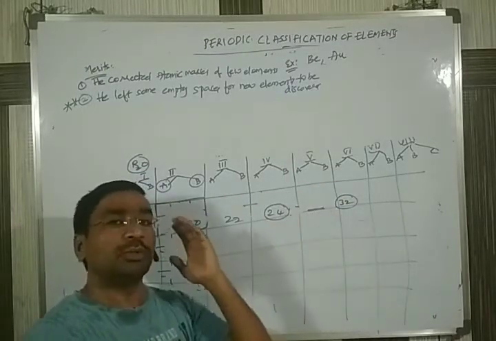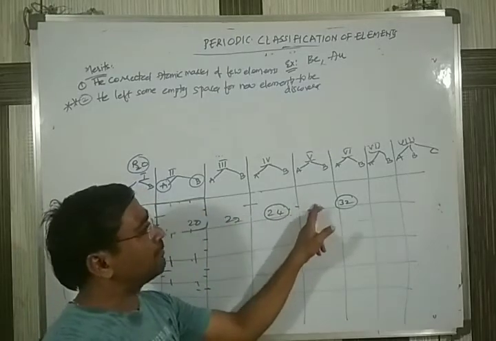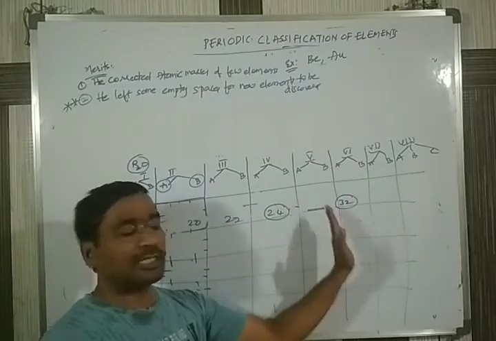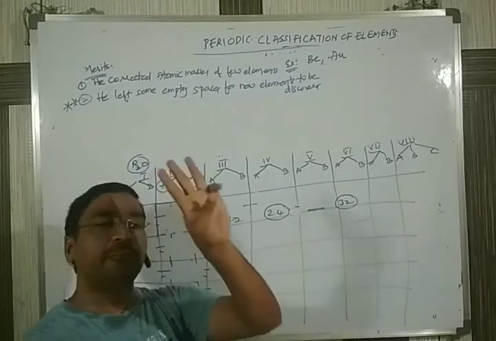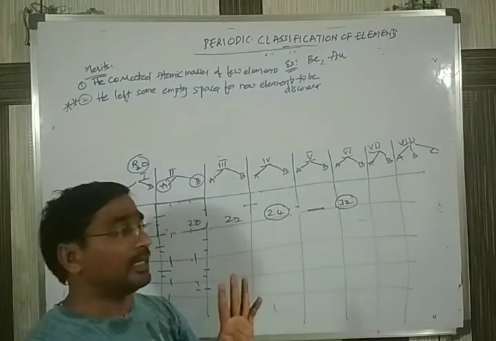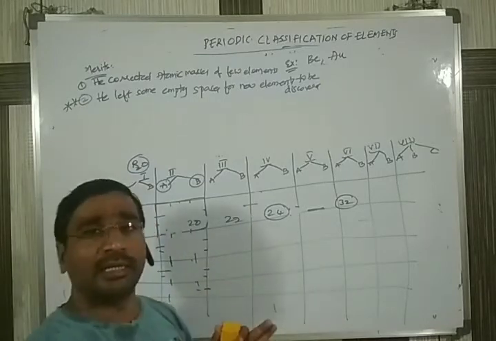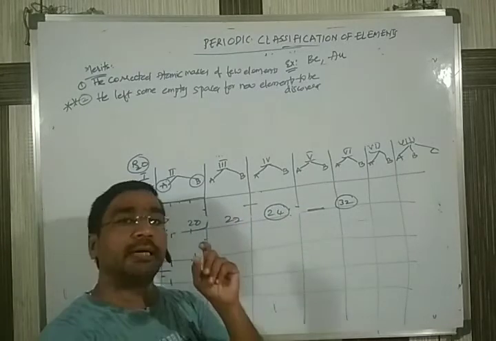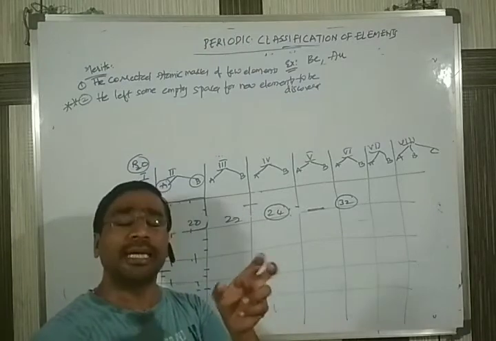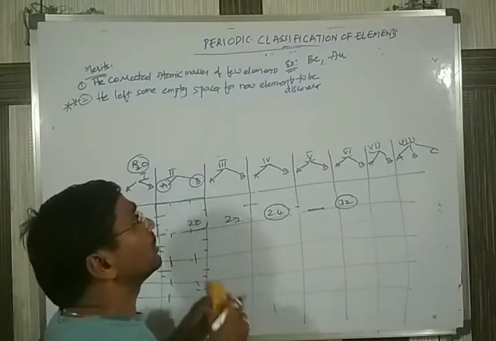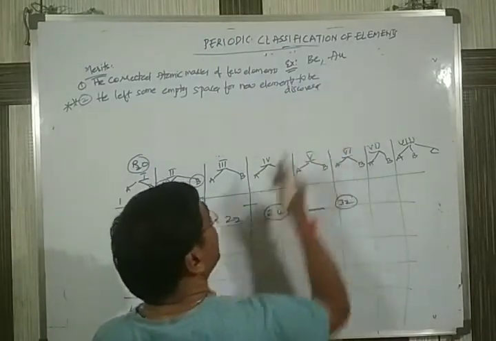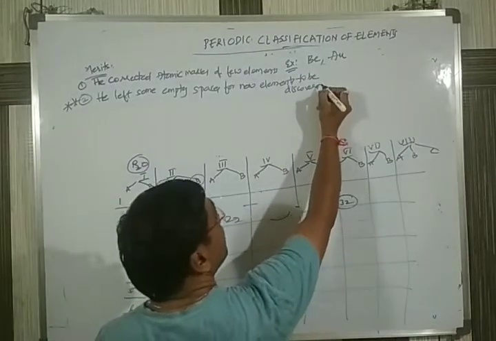Okay, whatever the spaces, he left some space. Instead of arranging, he left some spaces here. He left mainly 3 spaces. In those 3 spaces, instead of leaving them empty, he gave an identity. He gave an identity for that element. So he gave the identity to the elements that were yet to be discovered.